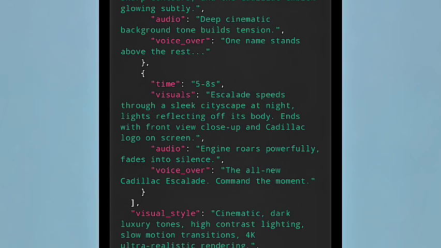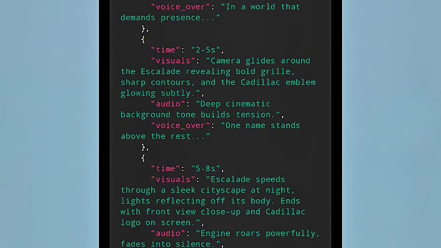Command the moment. Okay, the first one, let's combine it. In a world that demands presence, one name stands above the rest.